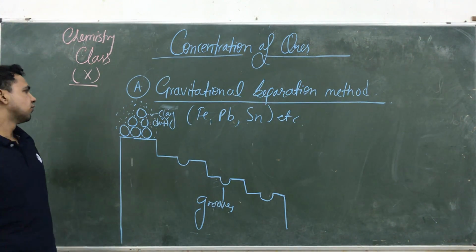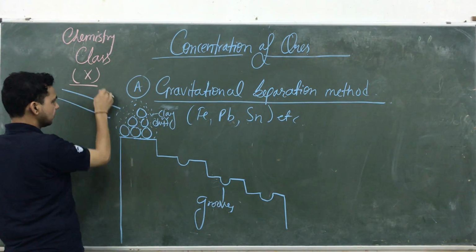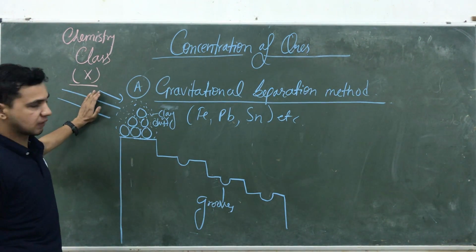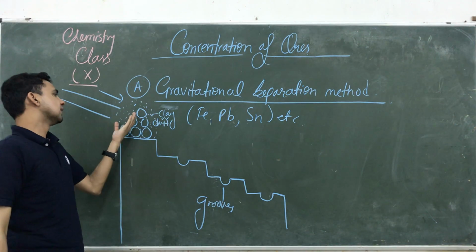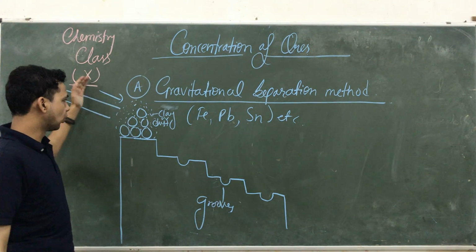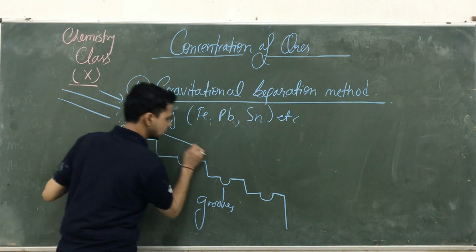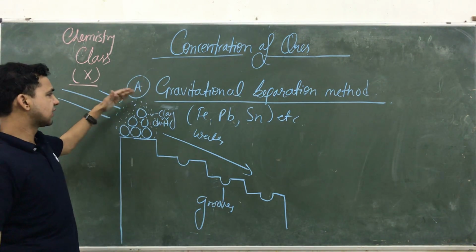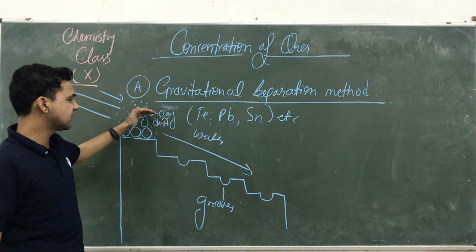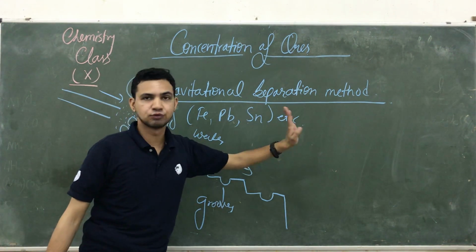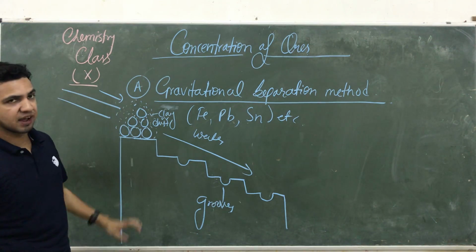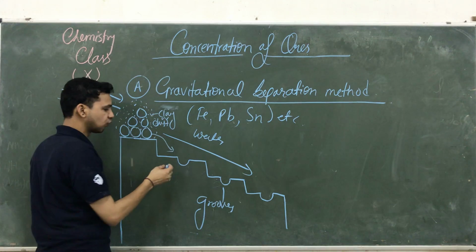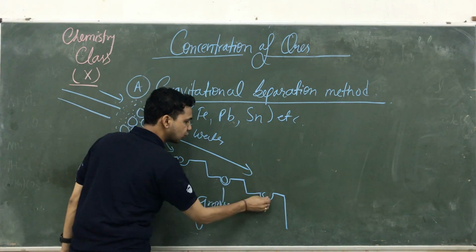Then what happens when we pass water through here? A flow of water at very high speed passes through. The metals and dust are both moving with the water. The dust and clay are light particles, so they easily move with the water and flow out. But the metals are heavier, so if they fall down while trying to move with the water, they get stuck inside these grooves.